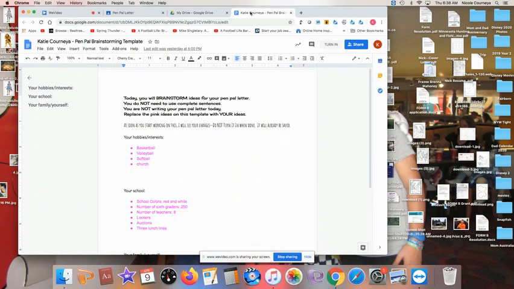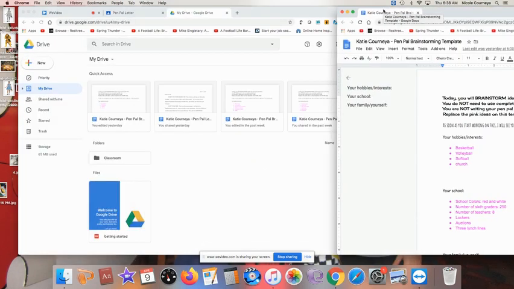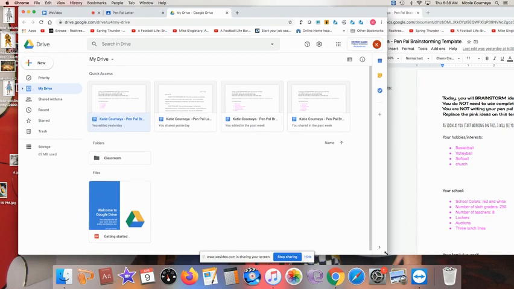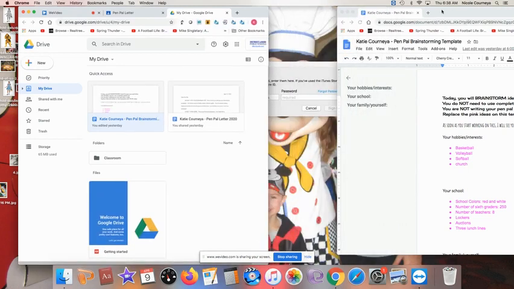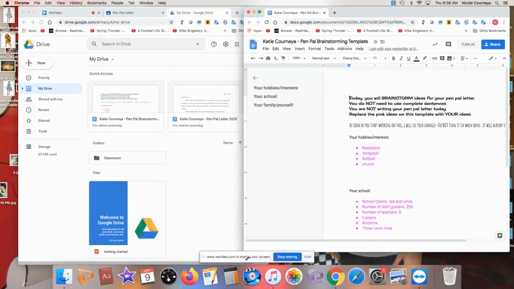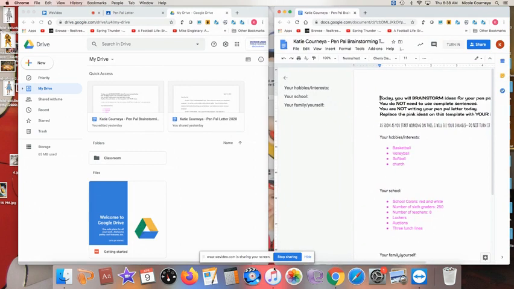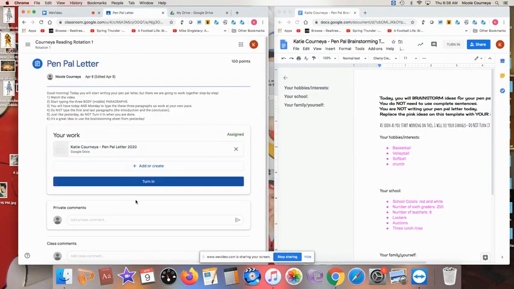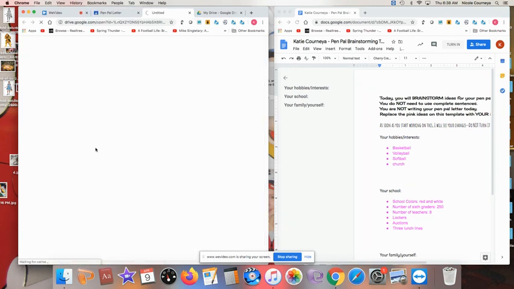Okay, she can take that tab that's across the top and she can pull it off to the side until it separates. Then she can size up her screen so that she's able to see both screens at the same time. This is going to be helpful if you wanted to refer back to your brainstorming sheet as you work today, which I would highly recommend. Okay, so I'm going to have us go back to Google Classroom on this tab, and then over here is her brainstorming. Okay, so after she watches her video, then she's going to be going into her Google document assignment that has been created for her.